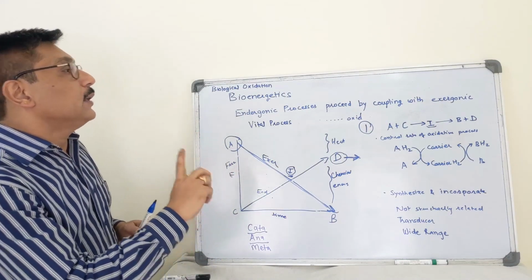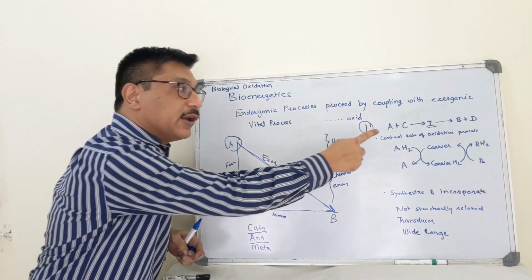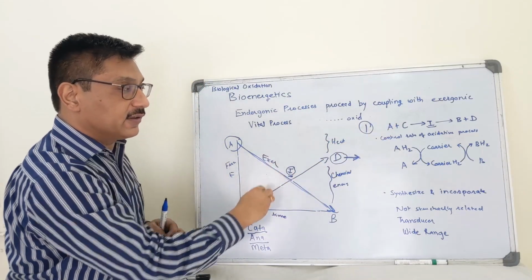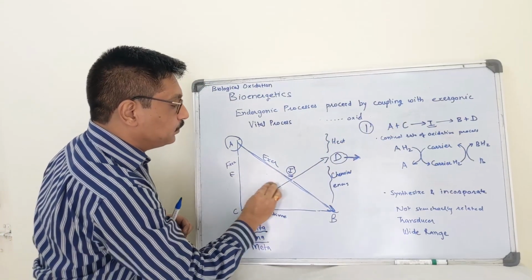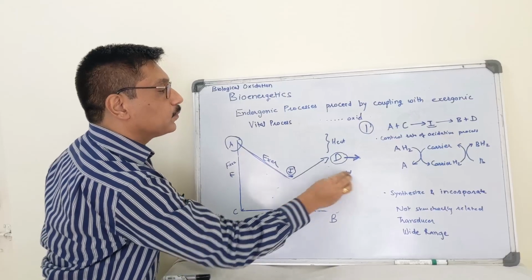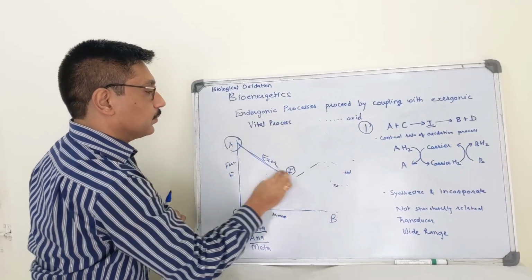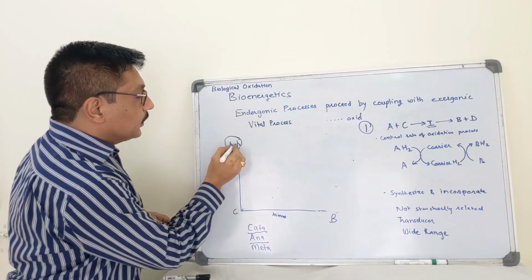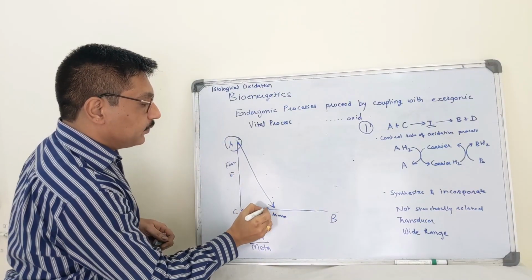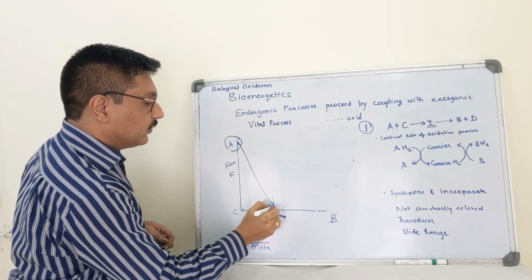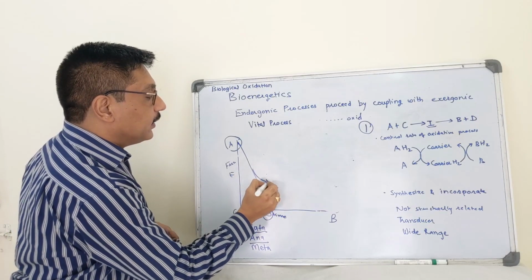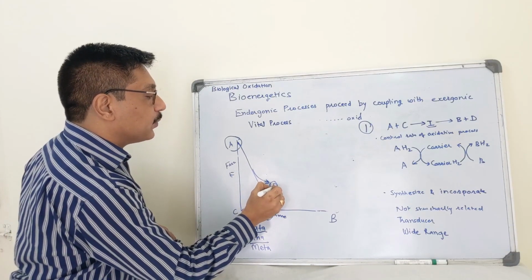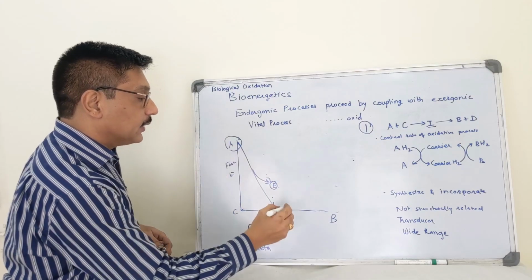Second scenario of coupling. This is the first scenario, where obligatory intermediate I is synthesized. Second scenario: A is converted to B. This is an exergonic process where a high energy compound is generated.